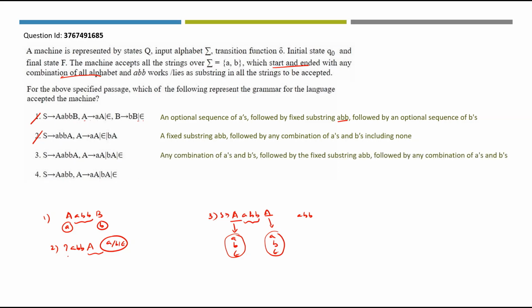Any combinations of A's and B's followed by the substring ABB followed by any combinations of A's and B's. This is perfectly matching. So we can go with option number 3 as the right answer.